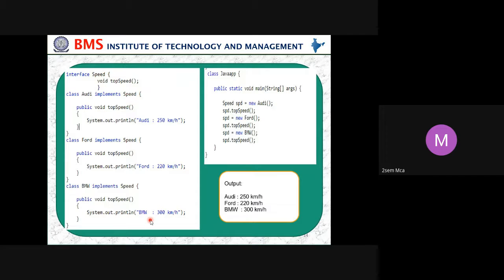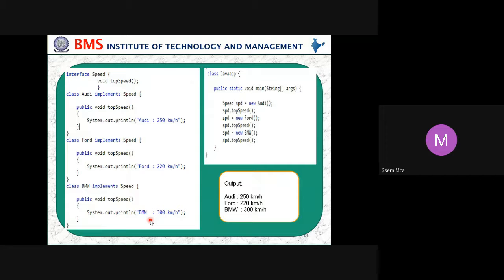In the same way, one more class, Ford, implements Speed. The same speed method varies from one vehicle to another. So Audi is 250, Ford is 220. That method prints System.out.println Ford 220 kilometers per hour.